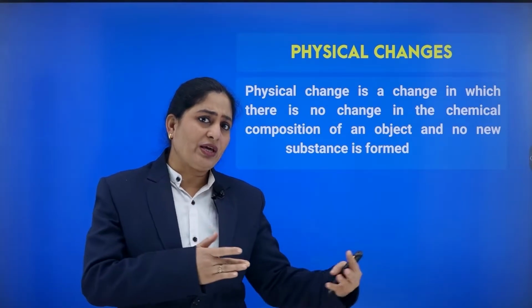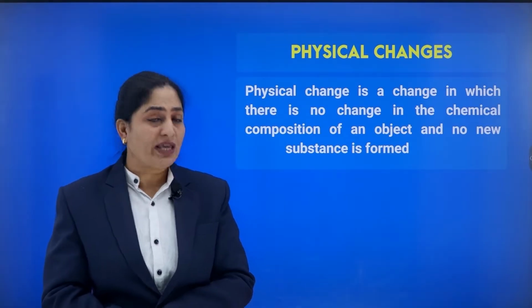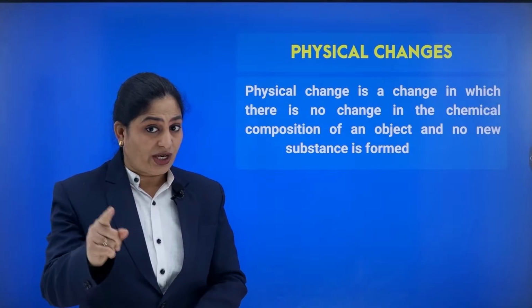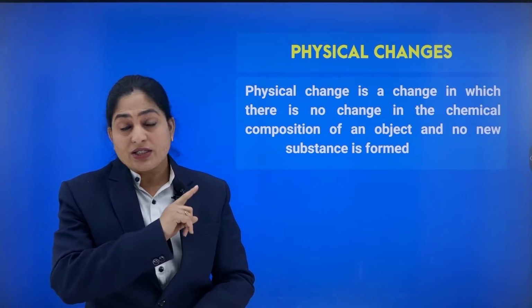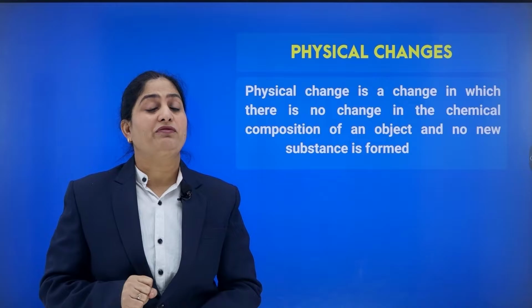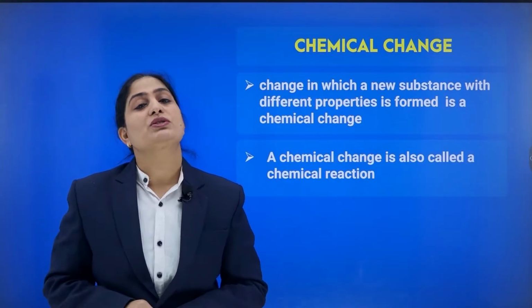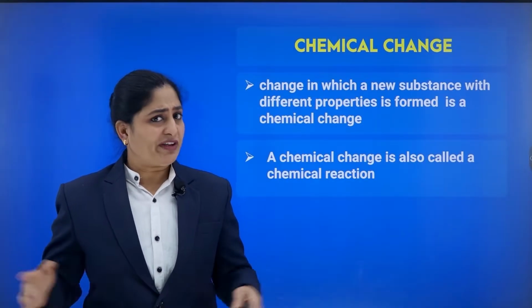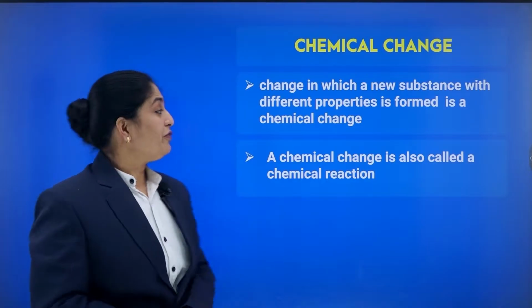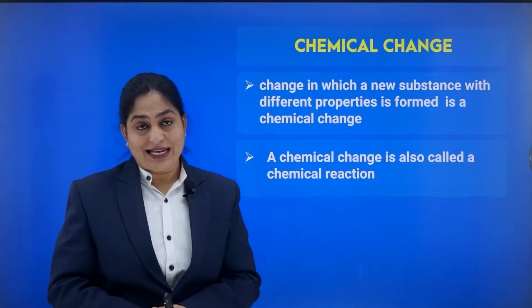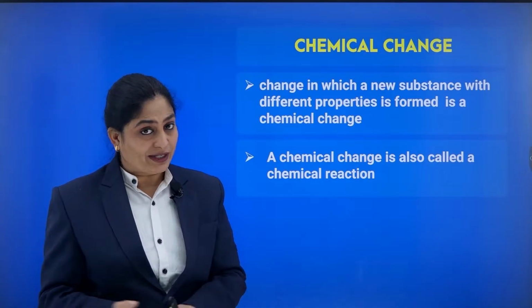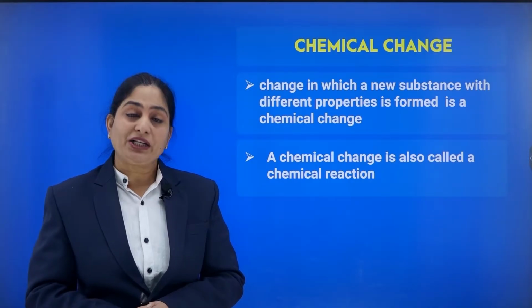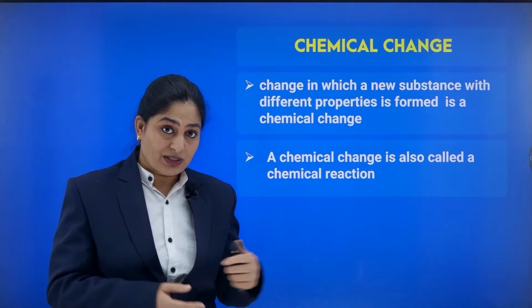So now on the basis of various examples, we can say that physical change is a change in which no new substance has been formed, no change in composition has been observed. But when we talk about chemical change, we observe that a new substance has been formed. Like if I talk about the burning of magnesium wire, a new substance has been formed.